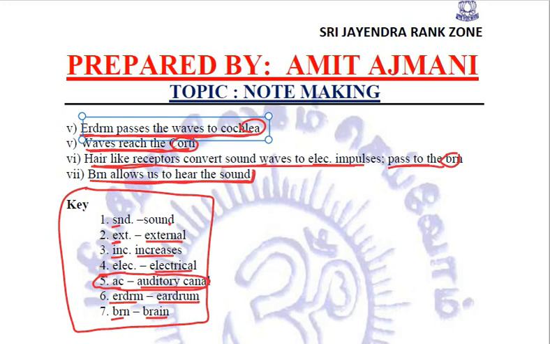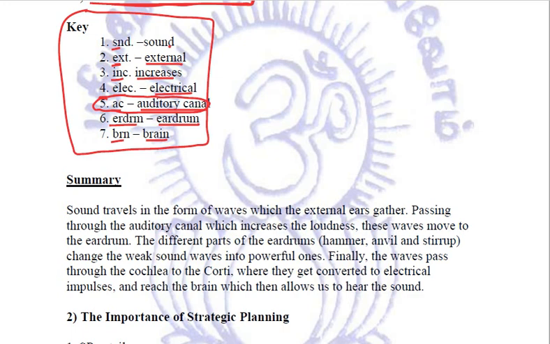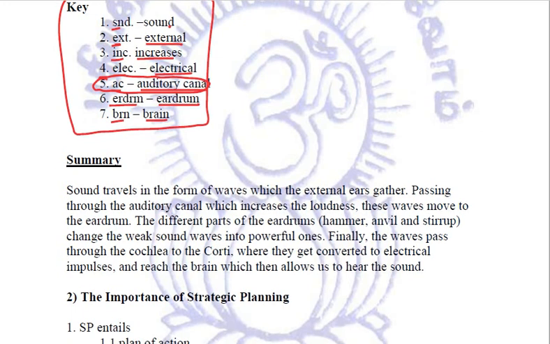When we discussed the main points in summary, the first and very important thing was that we cannot leave any point given in the notes while writing the summary. Second important thing, we cannot use abbreviated forms in the summary. So keeping these two important points in mind, let us try to write the summary part.